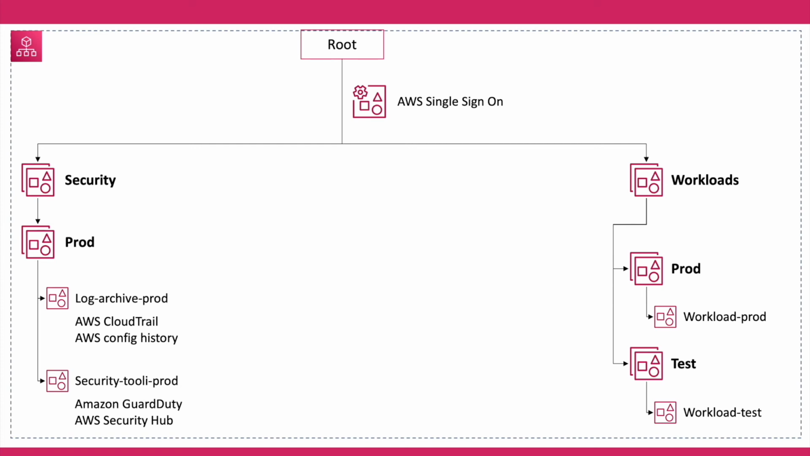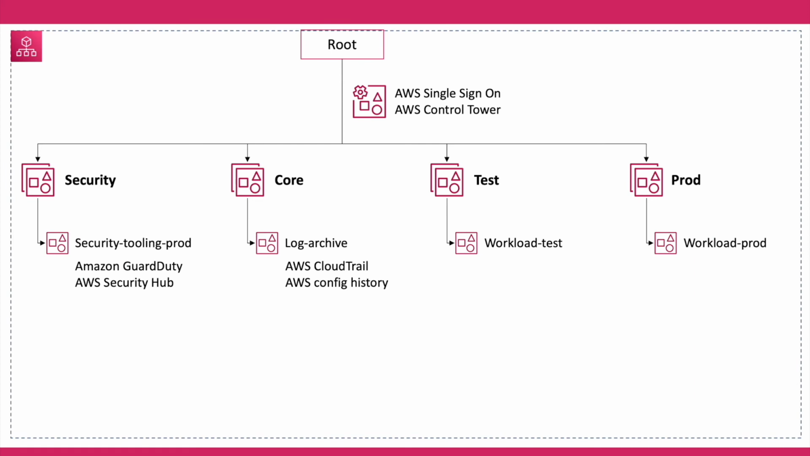The second account is used for security tooling prod to manage recommended tools and services such as Amazon GuardDuty and AWS Security Hub. All these accounts are deployed in the prod child OU within the security top level OU as we expect production level quality. Going forward, we can have non-prod OUs for development and test environments within the security OU to develop and test changes before pushing them into production. Within the workloads top OU, we have child OUs for production and testing with their respective workloads and accounts.